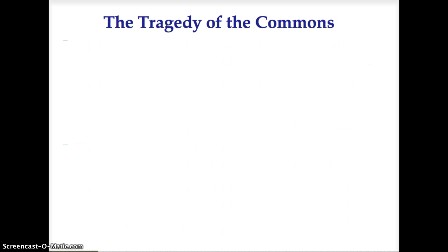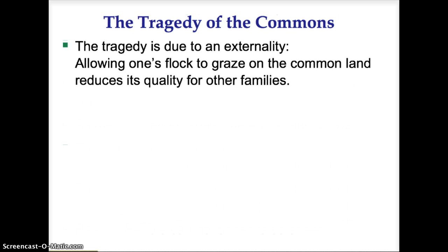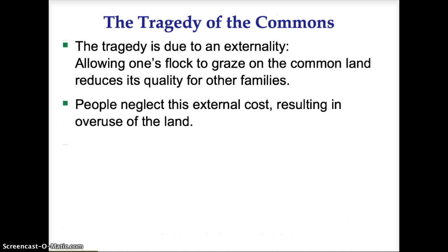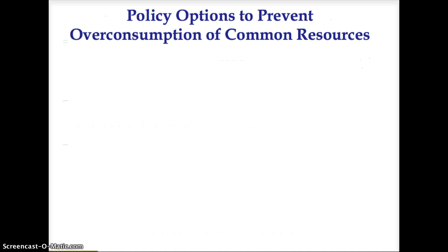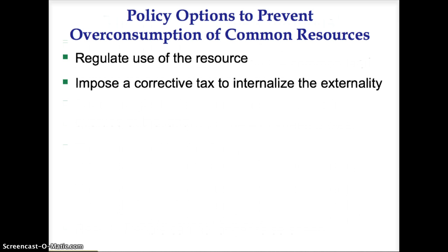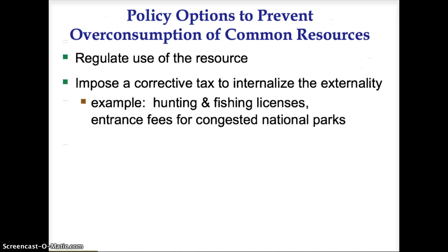The tragedy is due to an externality. Allowing one's flock to graze on common land reduces its quality for others. People neglect this external cost, resulting in overuse of the land. There are a few policy options to prevent overconsumption of common resources. The government can regulate the use of resources, impose a corrective tax to internalize the externality, like we discussed in Chapter 10. The government does this with hunting and fishing licenses, as well as entrance fees for congested national parks.